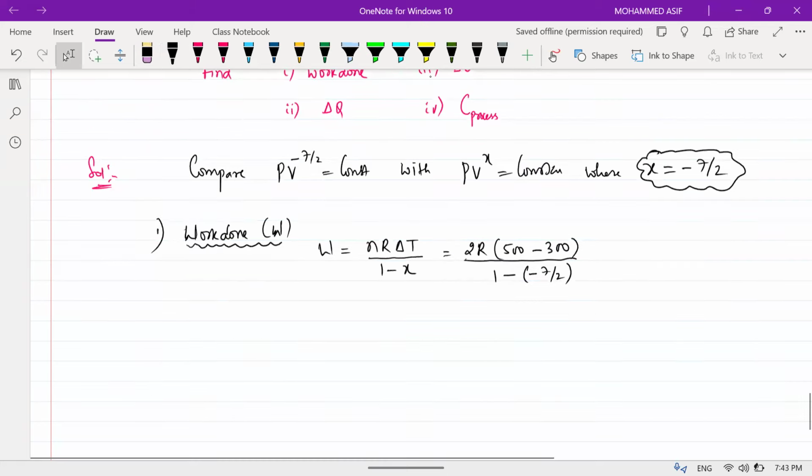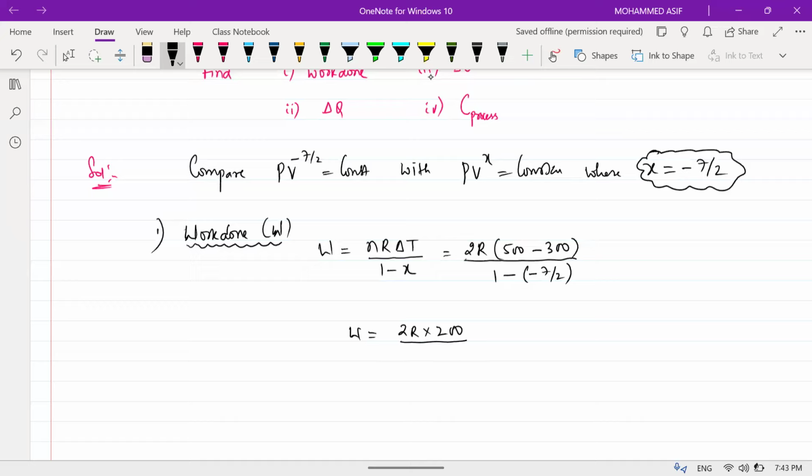Okay. Now simplify this. So work done W is equal to 2R into 500 minus 300, which is 200, divided by 1 plus 7 by 2. So that will be equal to 400 into R divided by, this value will be how much, beta? 9 by 2. So this will be equal to 4 times 2 is 8, which is 800 into R divided by 9.